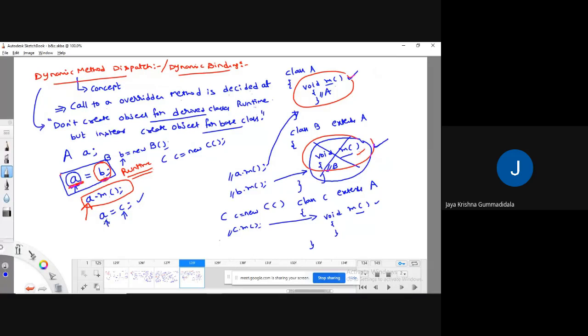If I call a.m, then it will execute this method. Meaning that when different types of objects are referred through a superclass reference, then different versions of the methods will be executed at runtime. This concept we call dynamic binding or dynamic method dispatch.